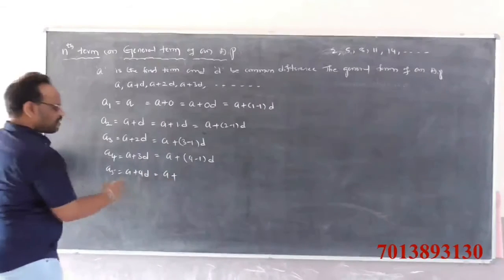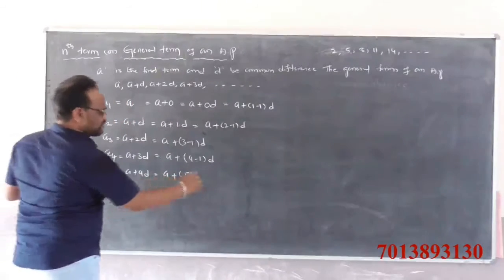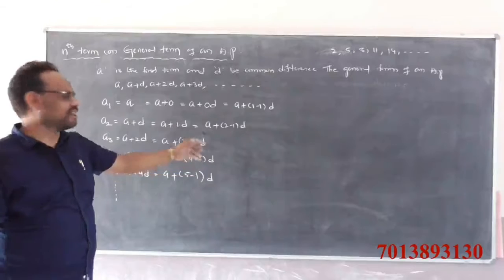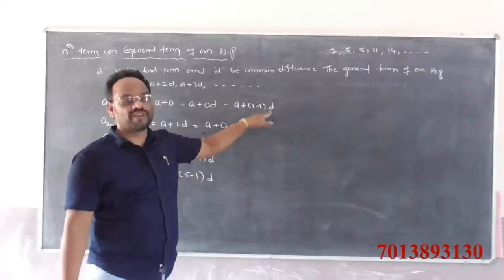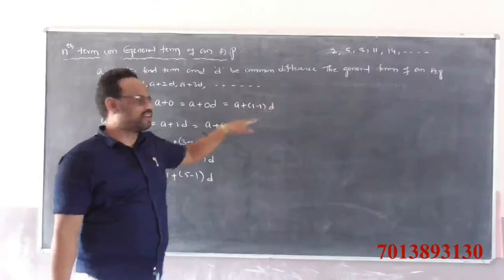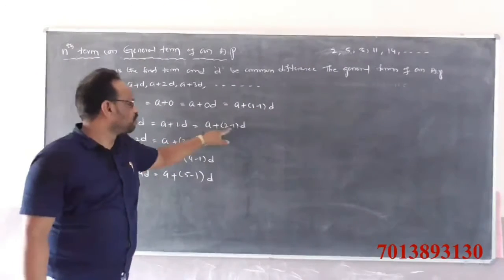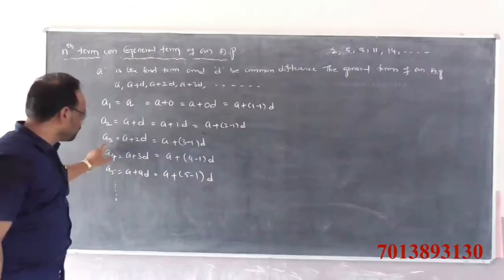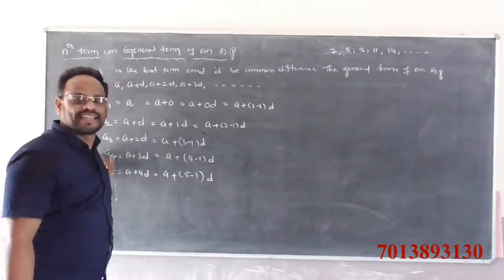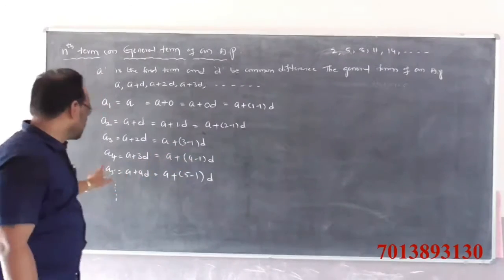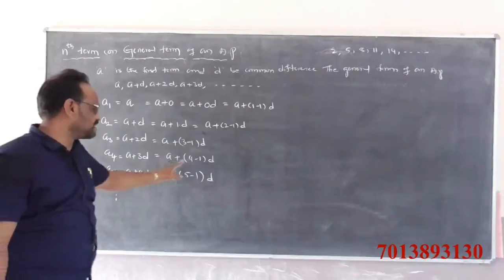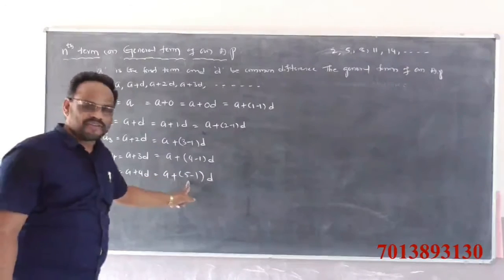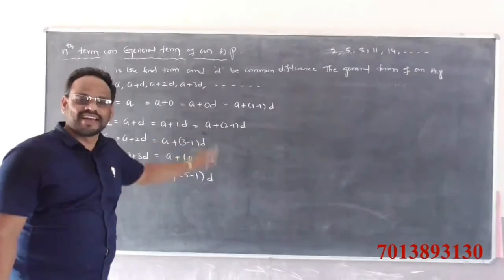So a1 means a plus 1 minus 1 into d. a2 means a plus 2 minus 1 into d. a3 means a plus 3 minus 1 into d. a4 means a plus 4 minus 1 into d. a5 is nothing but a plus 5 minus 1 into d. So generalize this pattern.